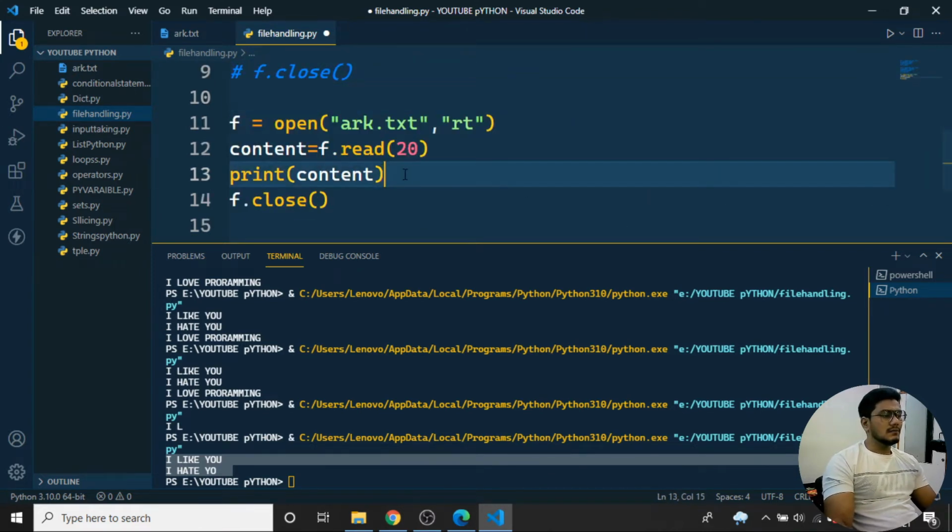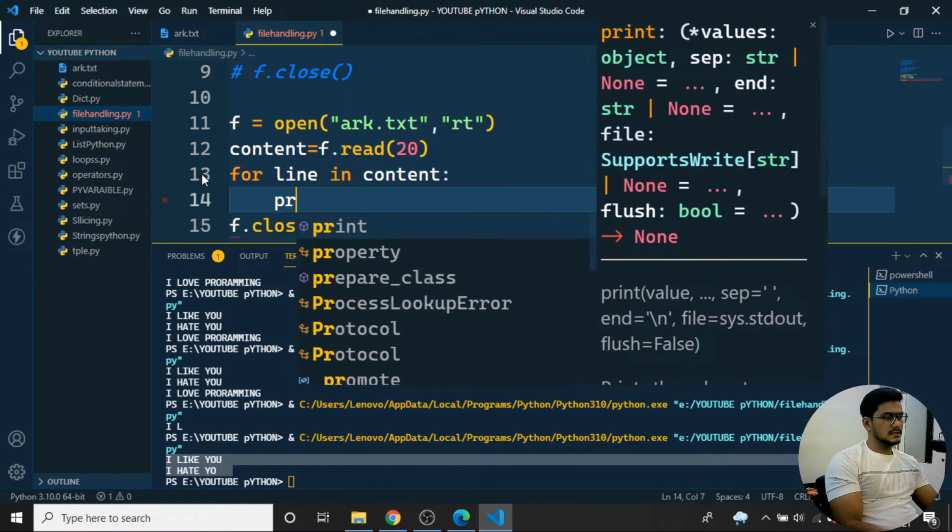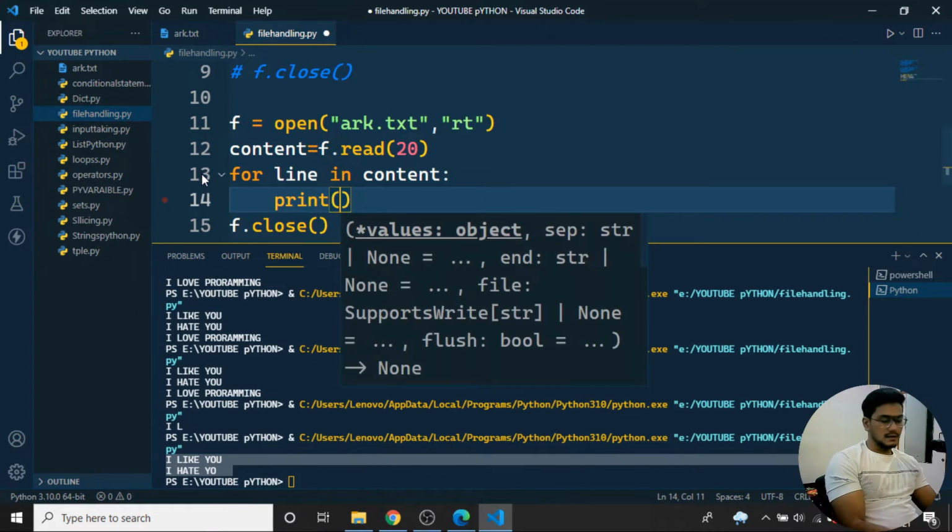So I'll say before printing, I'll just cut this particular line. I'll apply the for loop. I'll just tell for line in the particular content. From the content, I want to apply a for loop, and I'll print the particular line.